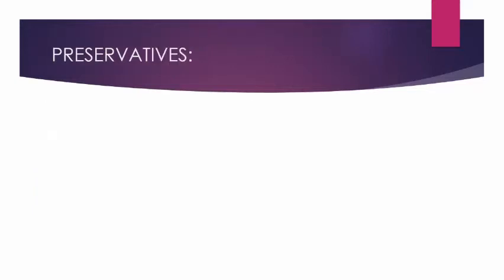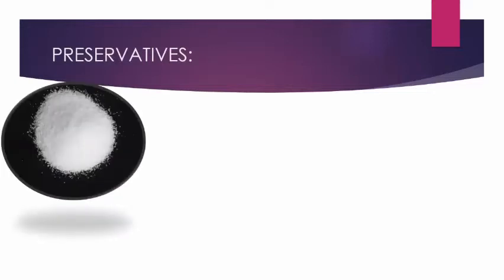So the first one is preservation by common salt. Common salt has been used to preserve meat and fish for ages. Meat and fish are covered with dry salt to check the growth of bacteria. Salting is also used to preserve amla, raw mangoes, tamarind, etc. So this is the preservation by common salt in our daily lives which we can use.